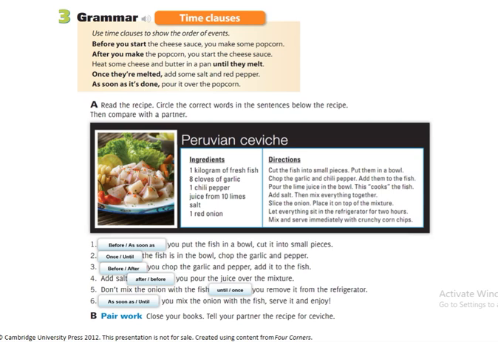Until they melt. Entonces, once they are melted, estamos usando el passive voice, seguimos usando passive voice. Once they are melted, una vez que están derretidas. And as soon as it's done, tan pronto como estén listas. This is completely passive voice, but now we're combining time clauses, guys. So you're going to do exactly the same with the Peruvian ceviche, and you will look at the answers. We'll see the answers in the next session.